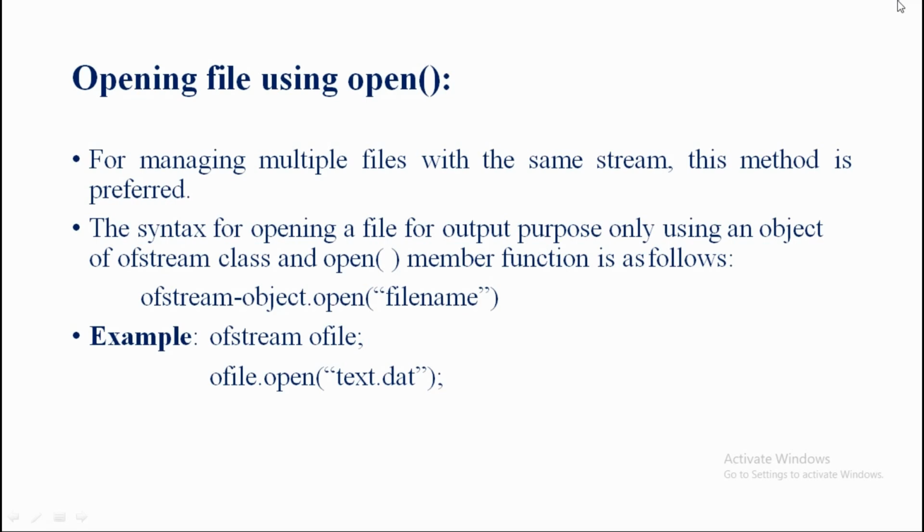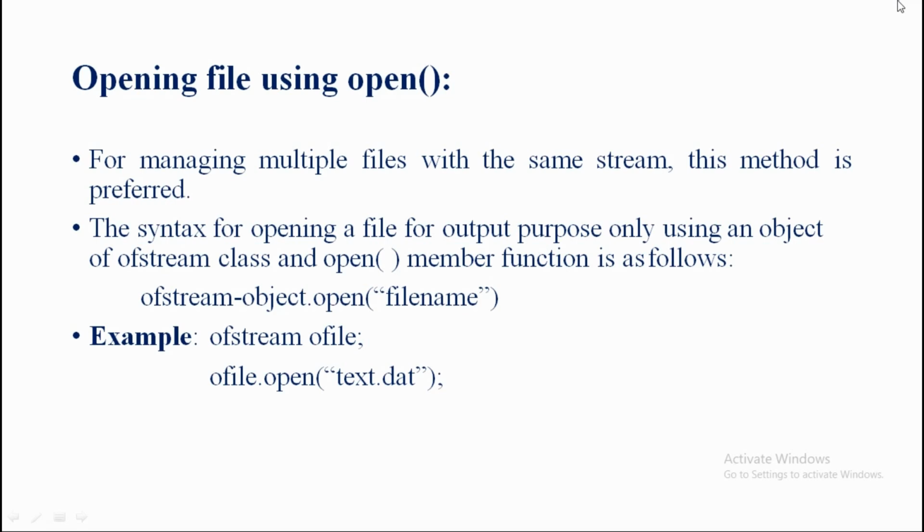So the example, ofstream ofile. But here directly in this example we already wrote here. So the ofstream ofile, the ofile is the ofstream object only. So now such object I am going to use by using the syntax ofile dot open, and the file name is the text.dat. Clear this point here?